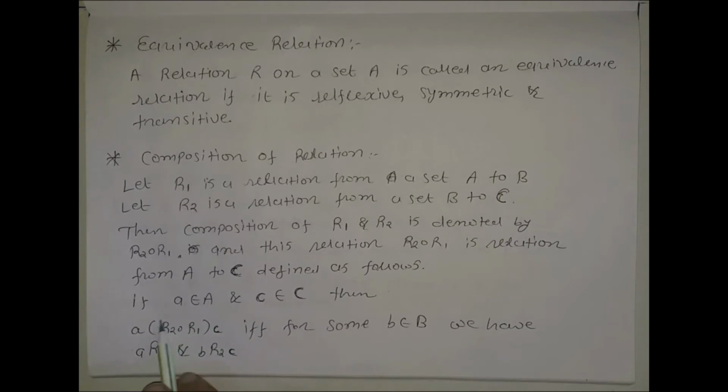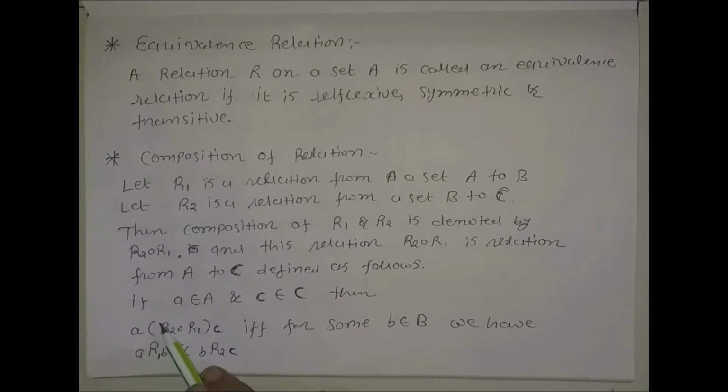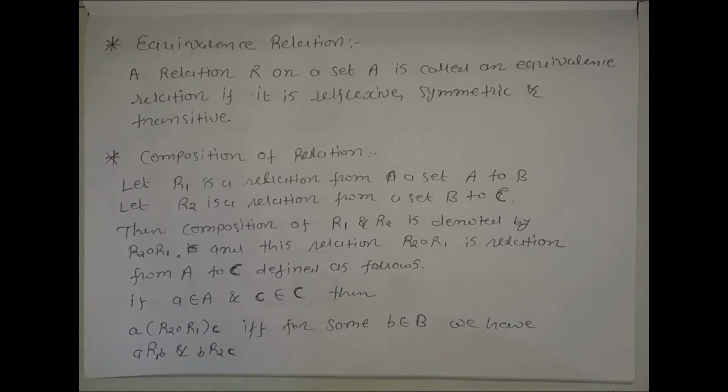This is our new relation. a is related to c by the relation R2 composed with R1 if and only if there exists b belonging to B such that a is related to b by relation R1 and b is related to c by relation R2. So this is the simple definition of composition of relations.